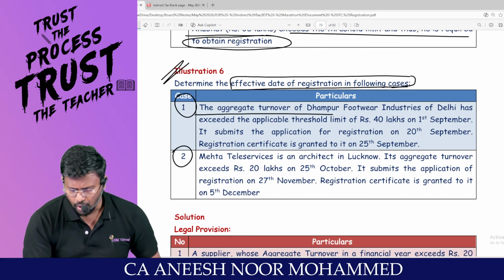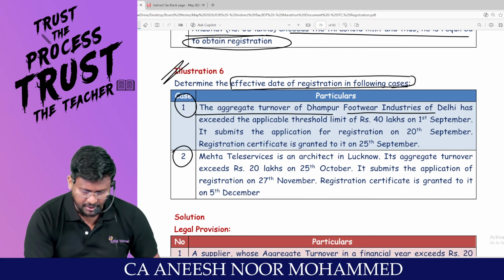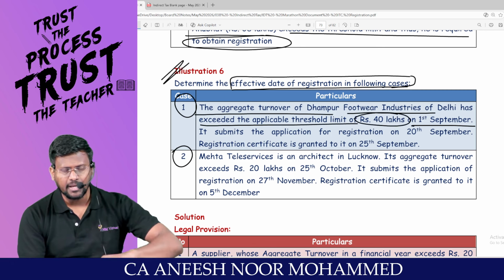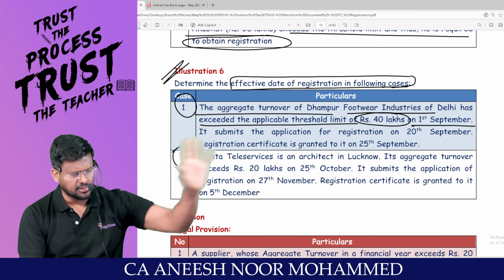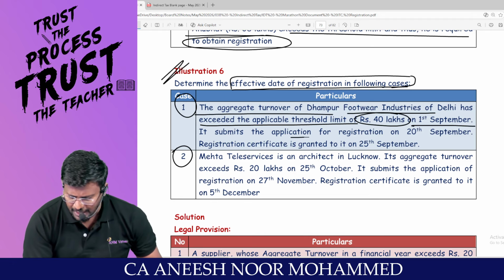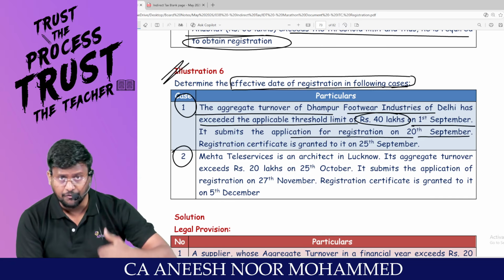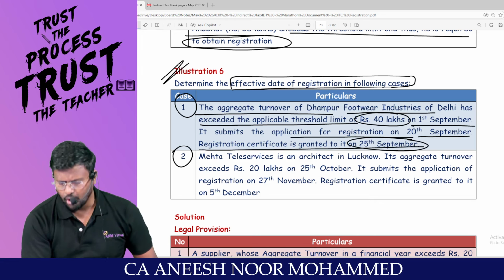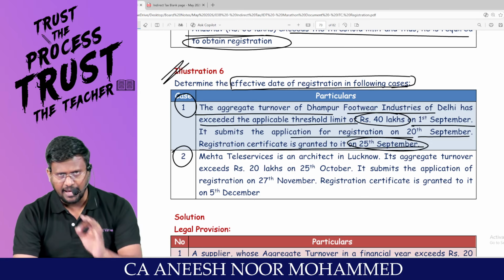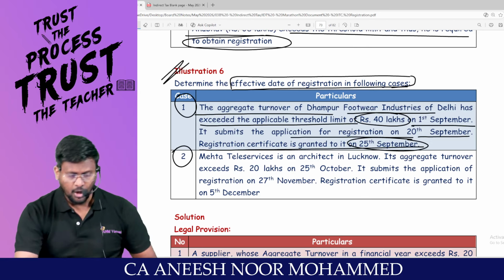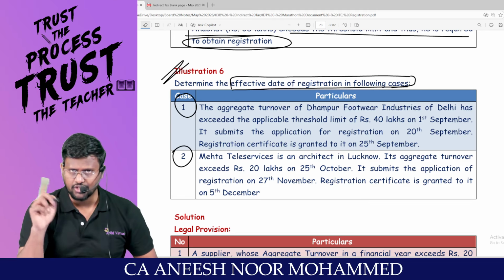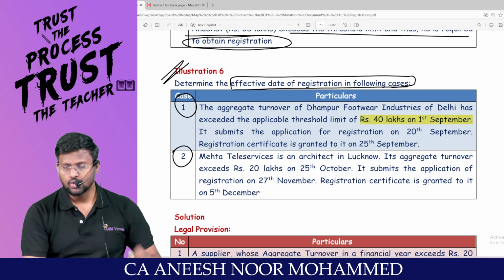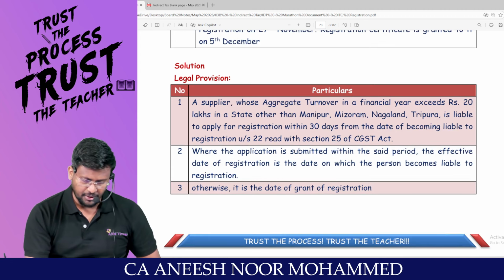The aggregate turnover of Dhampur Footwear Industries of Delhi has exceeded the applicable threshold limit of 40 lakh on 1st September. Okay, fine. Once the aggregate turnover exceeds the threshold limit, within 30 days, they are supposed to apply for registration. It submits the application for registration on 20th September itself. Good boy. Registration certificate is granted to it on 25th September. Since the taxpayer has applied for registration within 30 days of becoming liable for registration, the effective date of registration is the date of becoming liable for registration. Am I right? So 1st September will be the effective date of registration.